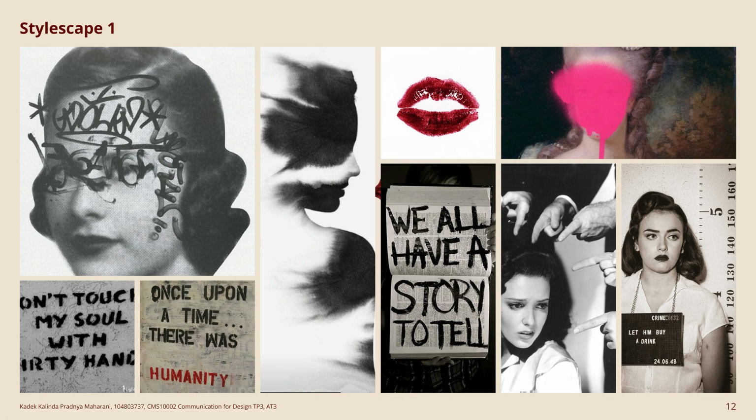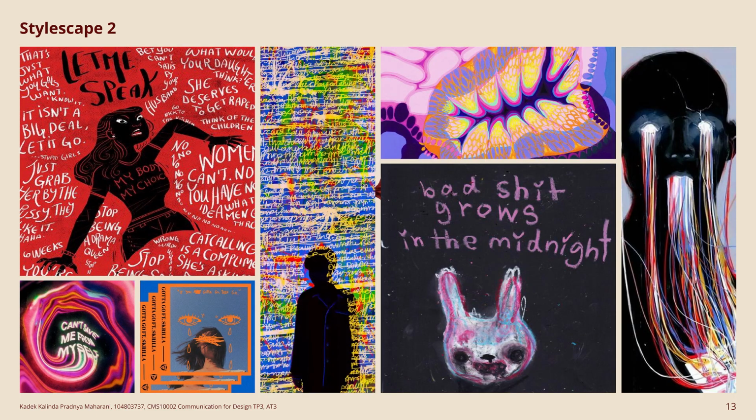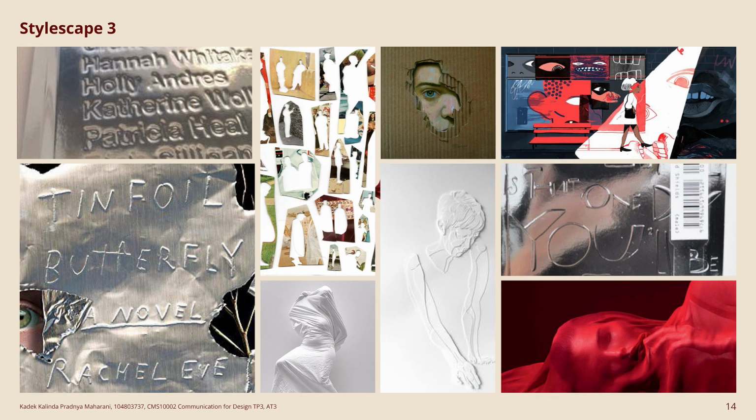Moving on to stylescapes. Stylescape number 1 is heading more towards the black and white graffiti style, with a hint of red tone for color. Stylescape number 2 clearly focuses on doodles and words on top of photos, with bright colors to catch attention. The last stylescape is based on the embedded artistic style. I wanted to play with a 3D effect here by using thin materials.